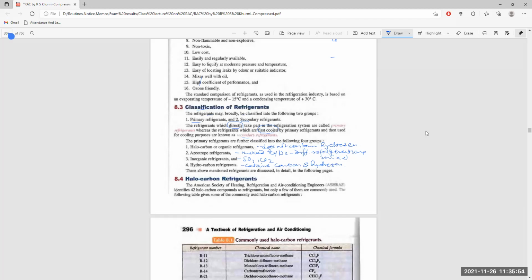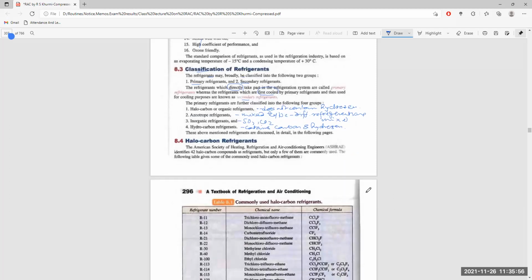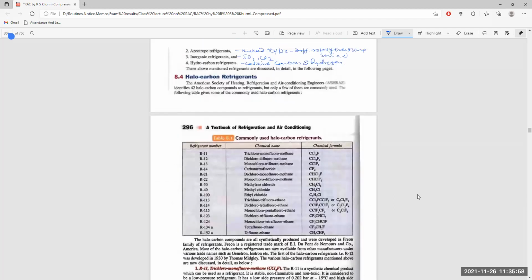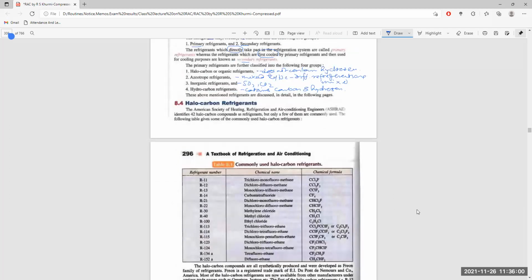Now, what do the halocarbons represent? The American Society of Heating, Refrigerating and Air-Conditioning Engineers identifies 42 halocarbon compounds, but only a few of them are used.